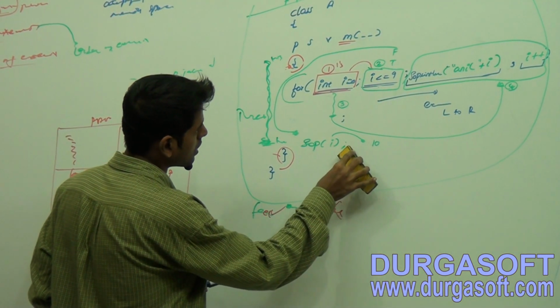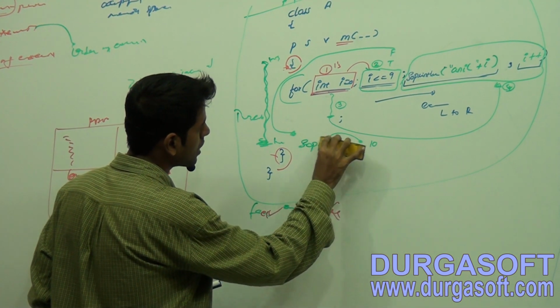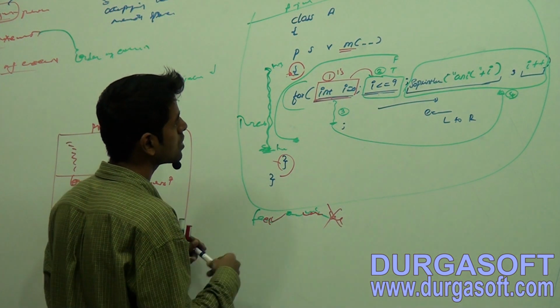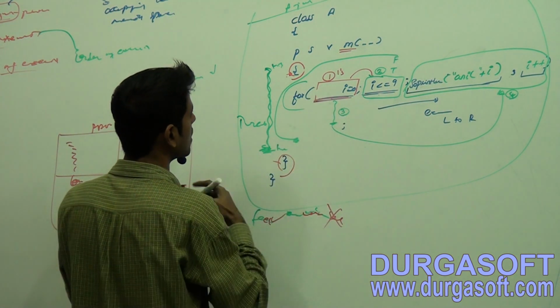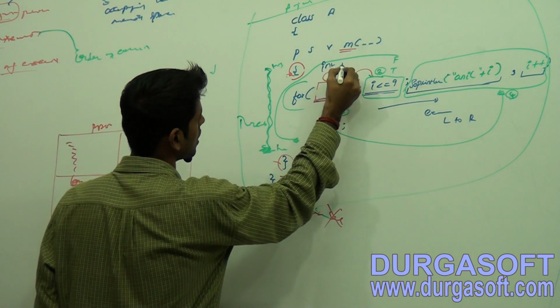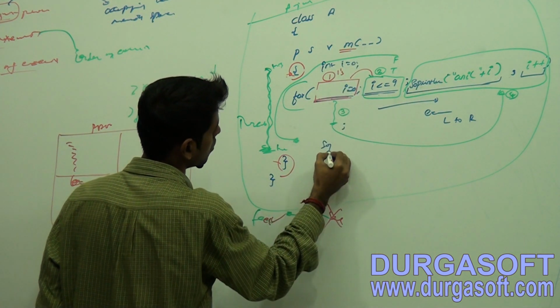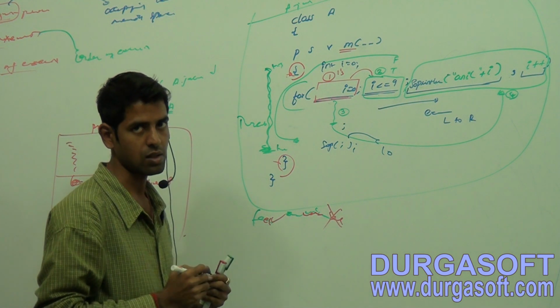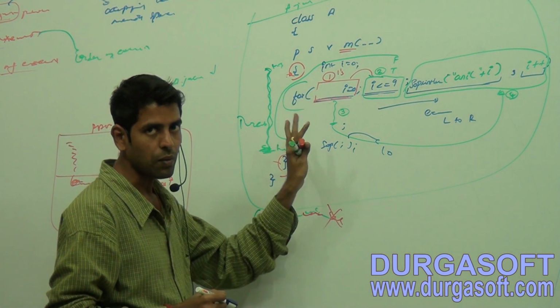let me take out this statement. Okay, no issues. If you want to see the output, put int i equals 0, SOP of i, no issues. You will get 10 as the answer. Nothing wrong, everything is perfect.